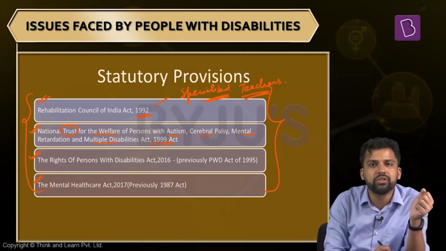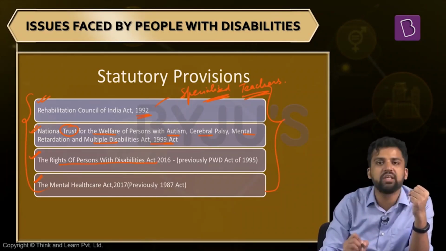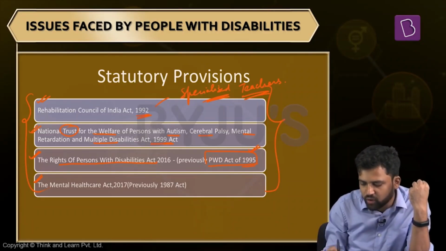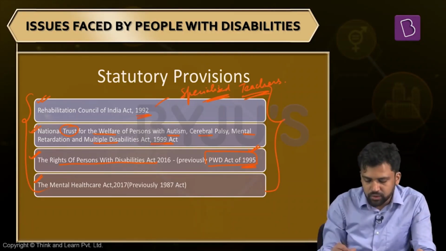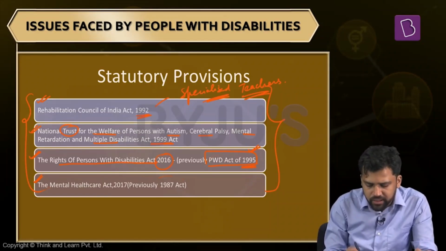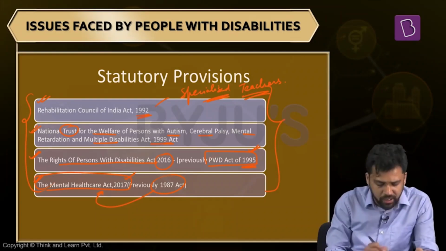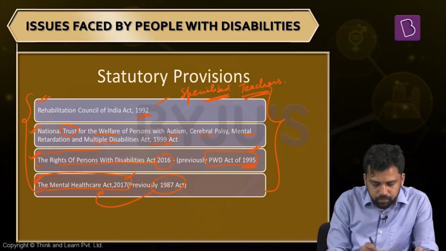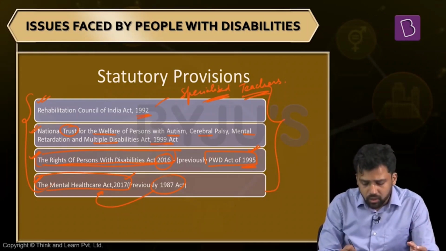Apart from that, we have two very important provisions, and these have been quite frequently in the news. The Rights of Persons with Disabilities Act 2016. We had a PWD Act, Persons with Disabilities Act of 1995. It was recently amended, and the final version was enacted in December 2016. Similarly, we had a Mental Health Act 1987, but in recent times, last year, we passed the Mental Health Act 2017. This particular law was in the news last year, and in the mains exam also there was a question related to this.